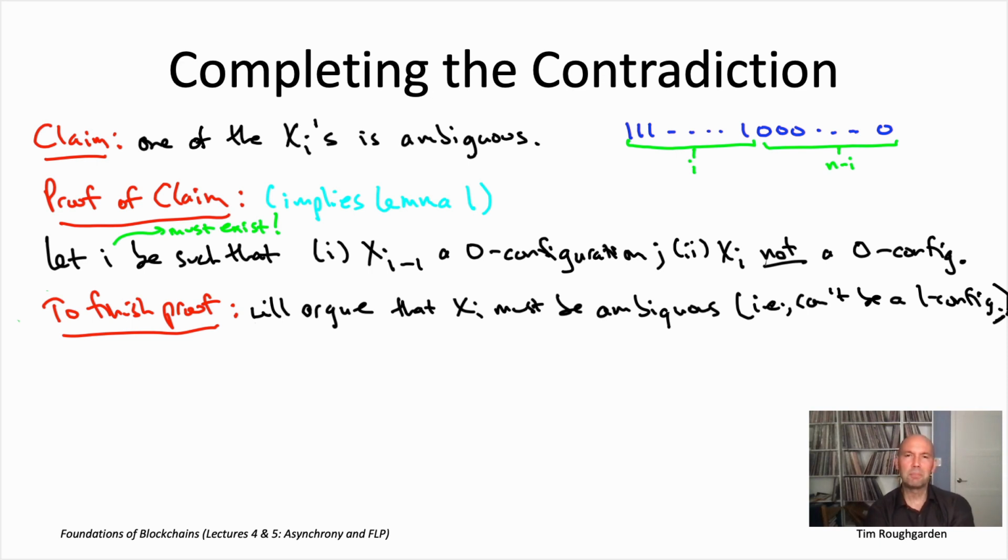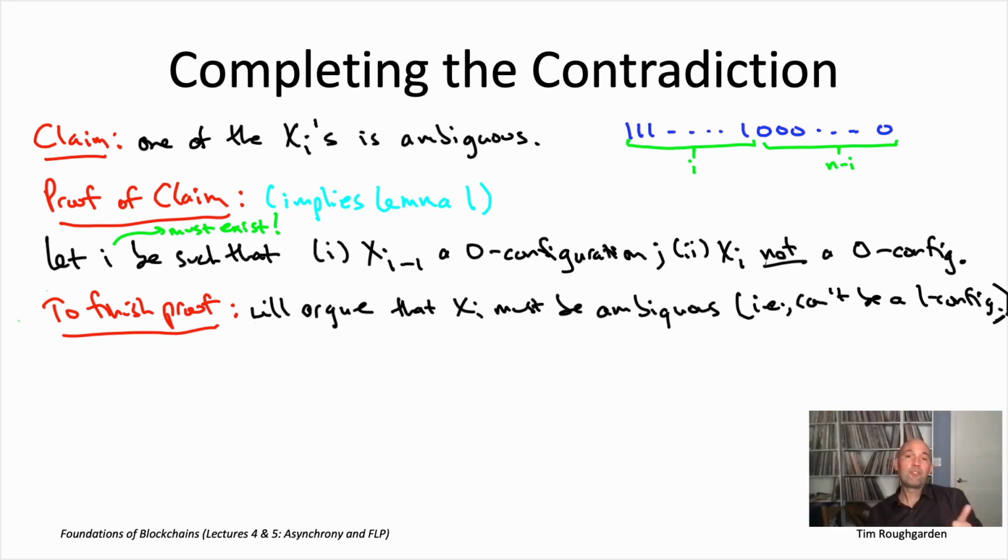So how are we going to show that xi is ambiguous? Well, let's explicitly argue why an adversary from that configuration has the option of either forcing all the honest nodes to output 0, or alternatively, if it prefers, it can force all the honest nodes to output 1. That, of course, is the definition of an ambiguous configuration.